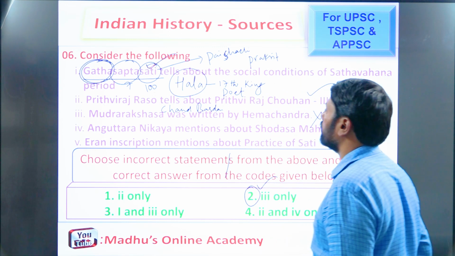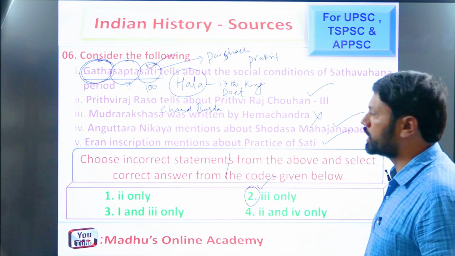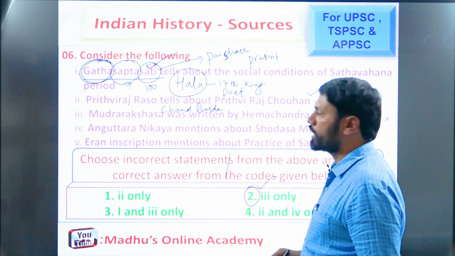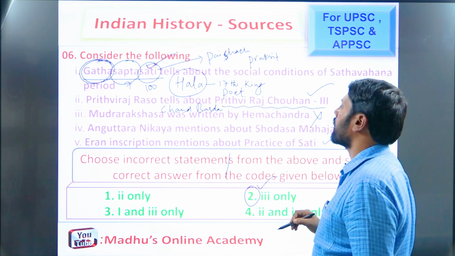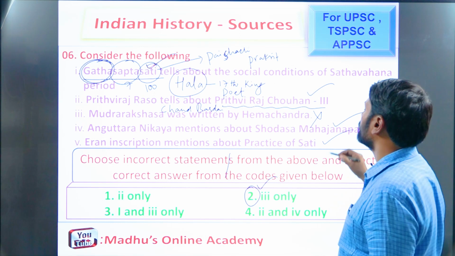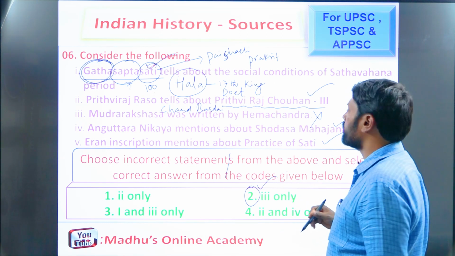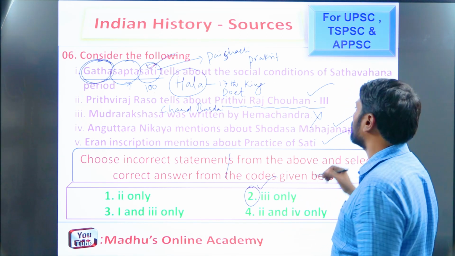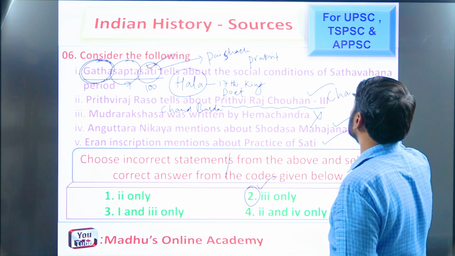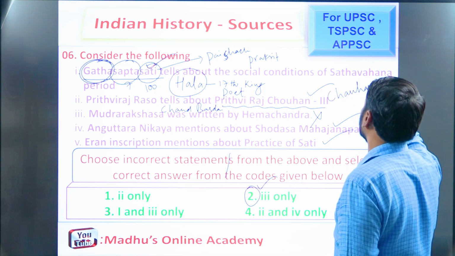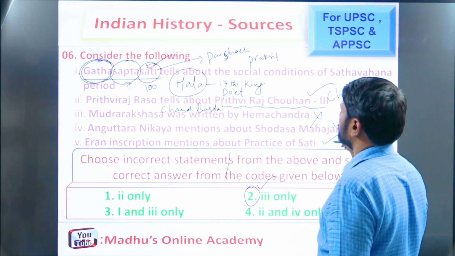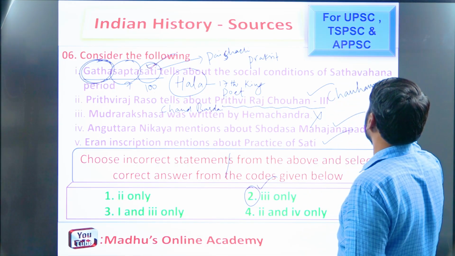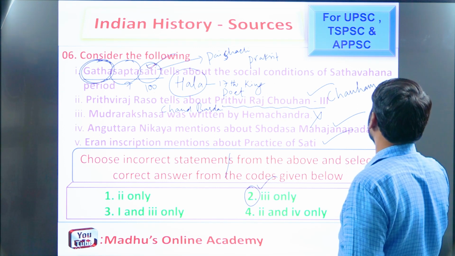The author wrote about the biography of the heroic person of medieval India, Prithviraj Chauhan, who was a very great ruler of the Chauhamanas. Chauhans are Chauhamanas.